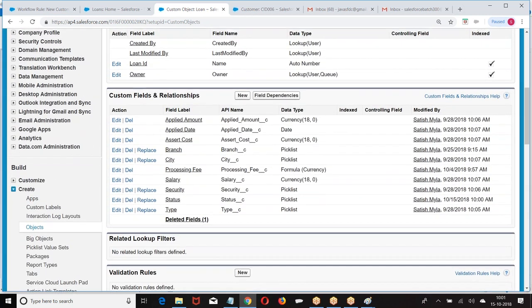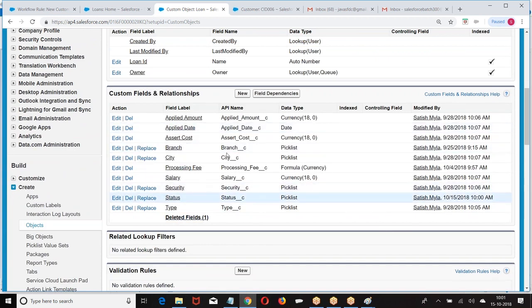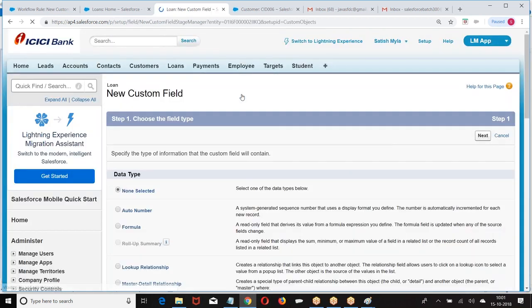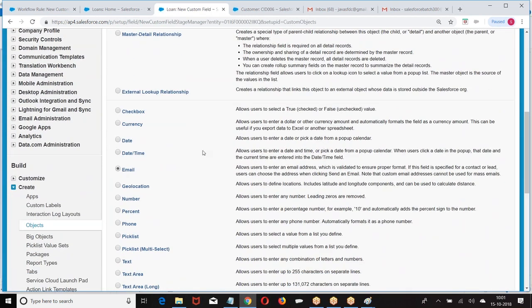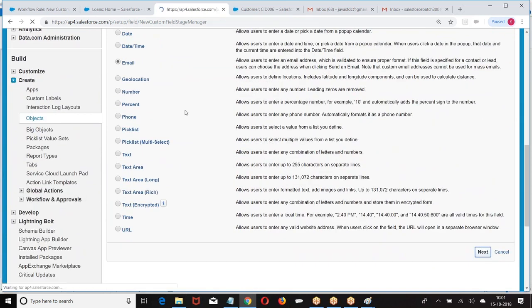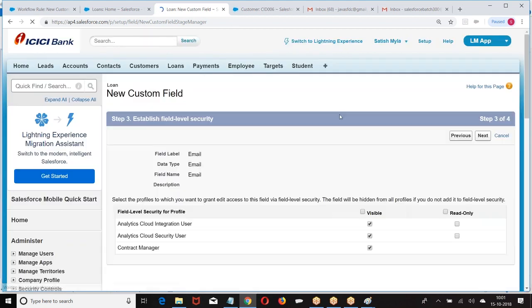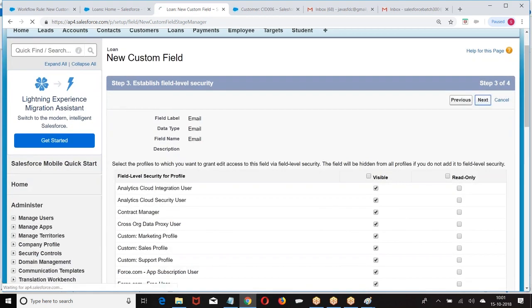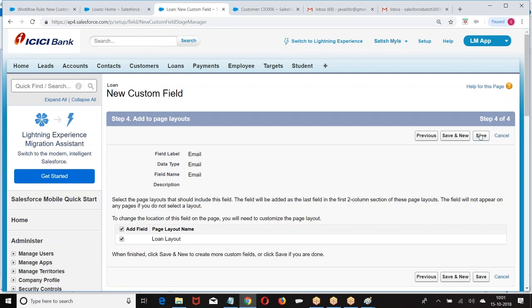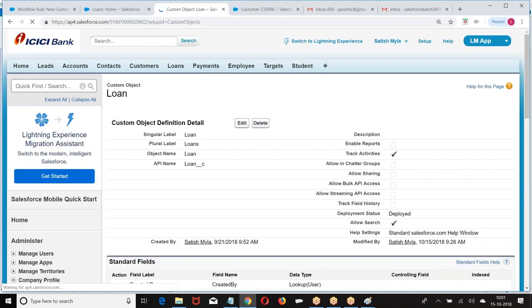The customer has to get an email. Email field also I am giving. The customer has to receive an email saying that, boss, we have received your application. It will be processed shortly. Here are the details about the loan application, what you submitted.